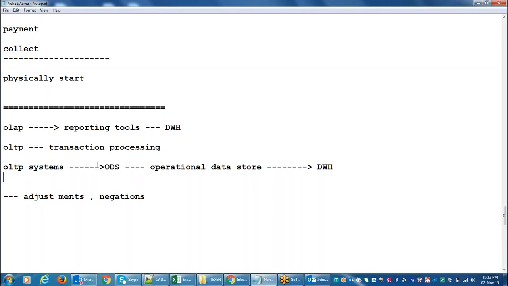If we don't have this ODS system, the operational data store, assume that we directly load the data from the OLTP system to the data warehouse.